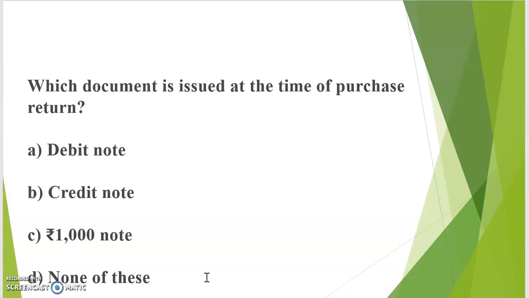The transactions of goods returned to the supplier are recorded on the basis of the debit note. It includes the name of the supplier and the reasons for returning the goods, so it is necessary to read it. Purchase return will be recorded through the debit note. The correct answer is D.